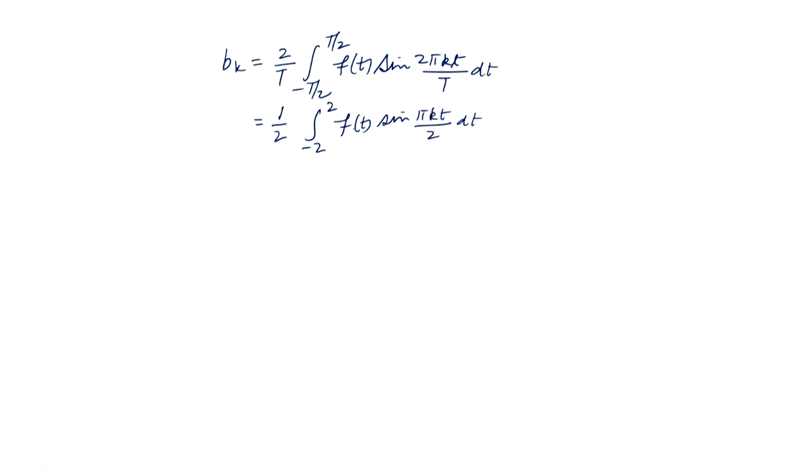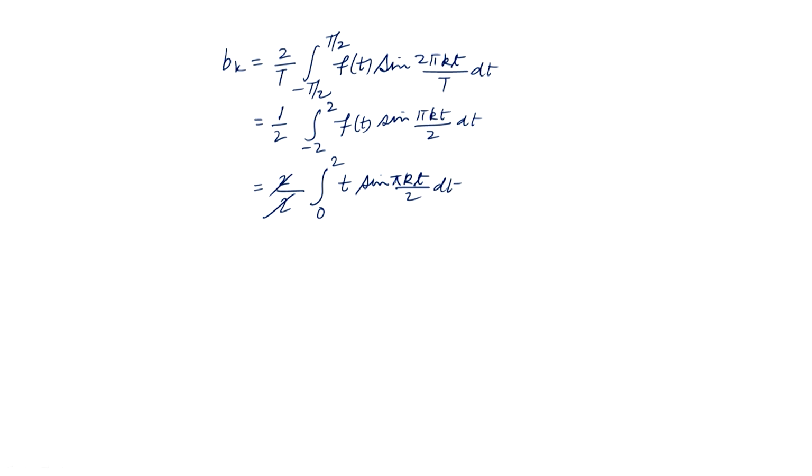Now, f(t) is an odd function of t, sin(πkt/2) is also an odd function of t, therefore, the product of an odd function with an odd function is an even function. So, we can replace the integral over minus 2 to 2 by 2 times the integral over 0 to 2. So, 2 times 1/2 ∫ from 0 to 2 of t sin(πkt/2) dt we get.